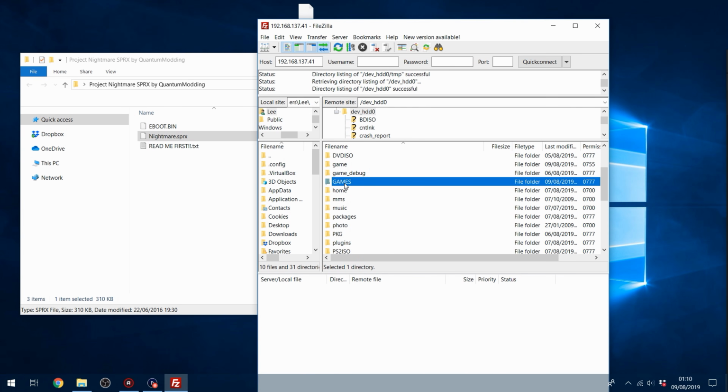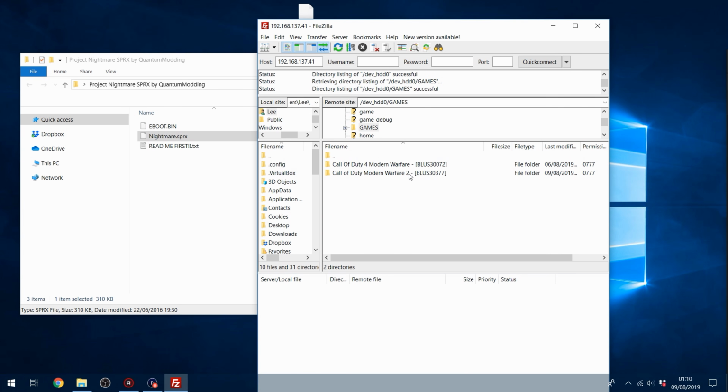So if you go into games, if your game is stored here, you need to find out what the title ID of the game is. My copy of Modern Warfare 2 here came with the title ID in the file name, so it's BLUS30377. So I know that that's the right title ID. Your title ID may be different if you're using a different version of the game. You can find the title ID on the case of the game, or maybe on the disc. If you've downloaded the game, then you'll probably find it wherever you downloaded it from, or maybe the ISO or the extracted game files will be named with the title ID in the name, like mine is, so that you know what the title ID of the game is.